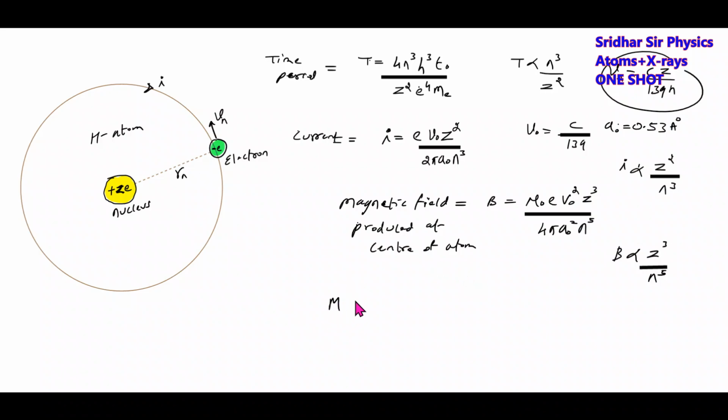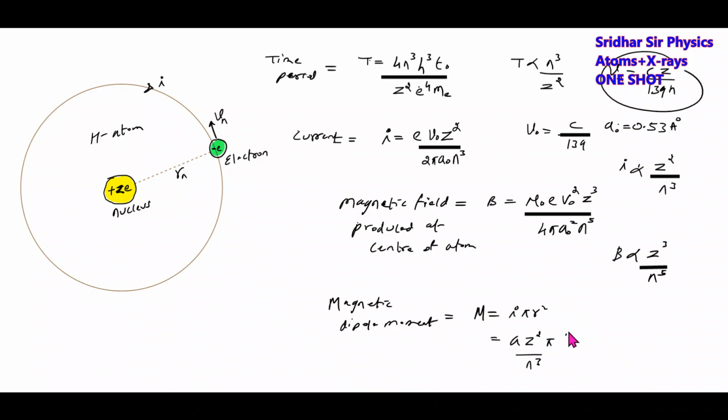Then we can also define the magnetic dipole moment, which is given by m, equal to current into pi r square. Current will be proportional to z square by n cube.